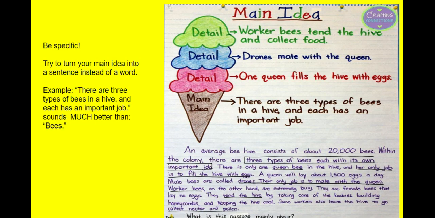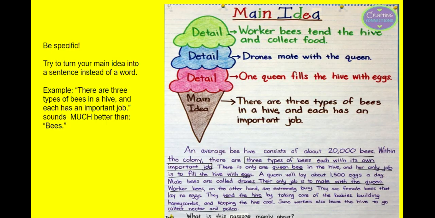On top of the ice cream cone, there's scoops of ice cream, and those represent the details. So the details are going to tell us more information about the three types of bees and what jobs they do. So the first detail is that one queen fills the hive with eggs. The second detail is that drones mate with the queen. And the last detail is that worker bees tend the hive and collect food.